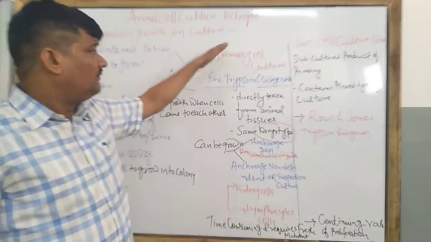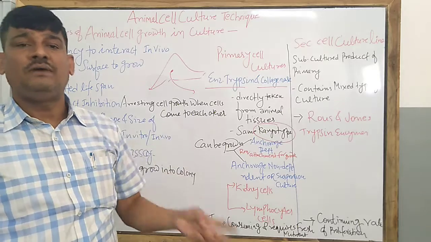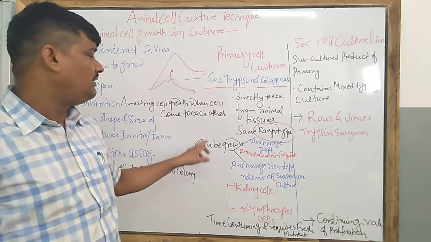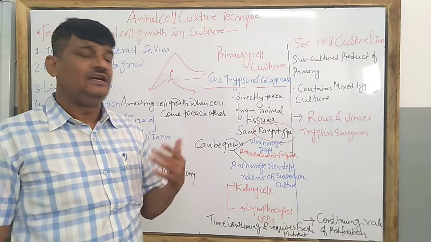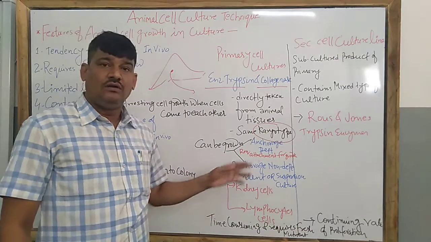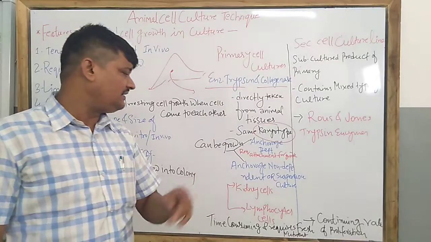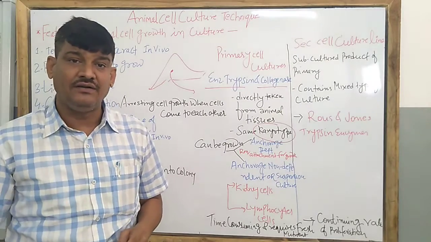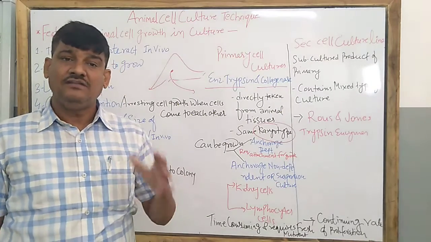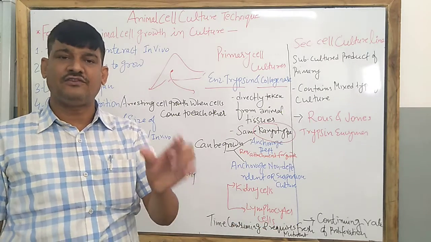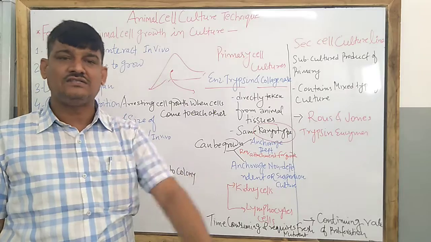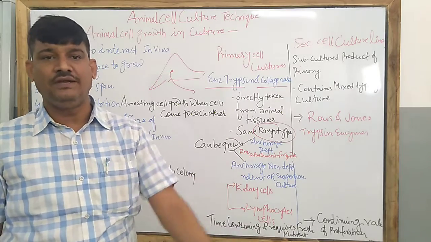So the primary cell culture can be grown by two approaches. Number one is called anchorage dependent, and another is anchorage non-dependent. This anchorage non-dependent is also called suspension culture, where suspension means we are culturing the tissues in a fluid medium.